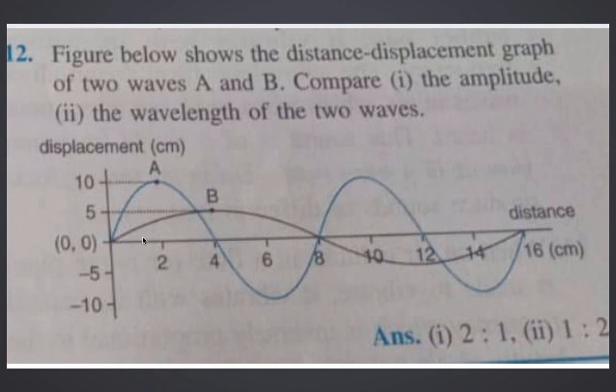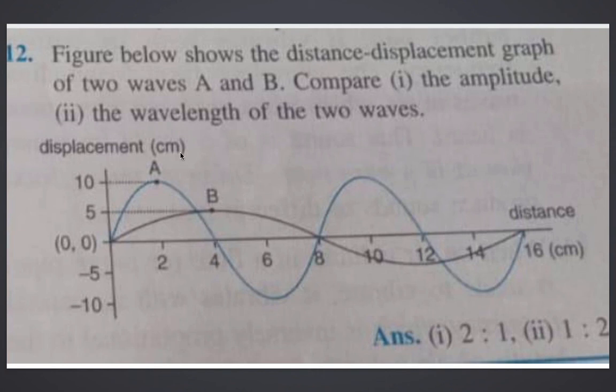So from here, of the first wave A, how much is the displacement? Can you see this distance? It is 10. How much is this distance? 10 of wave A. Similarly, let's proceed for B wave. What is the maximum displacement from the mean position if I talk about it? It is 5 meter. So what is the ratio of amplitude? 10 ratio 5, and in lowest terms 2 ratio 1. Clear, students? Amplitude is the maximum displacement from the mean position. That means this vertical height of the wave.